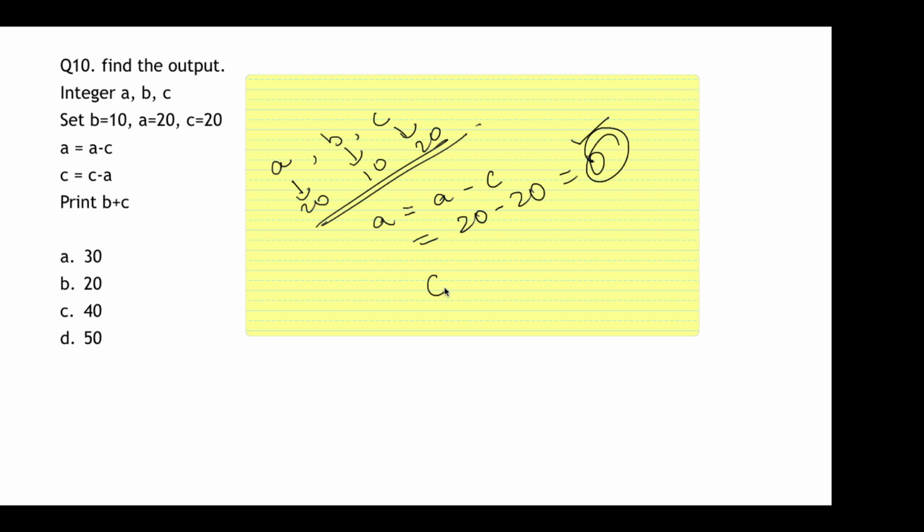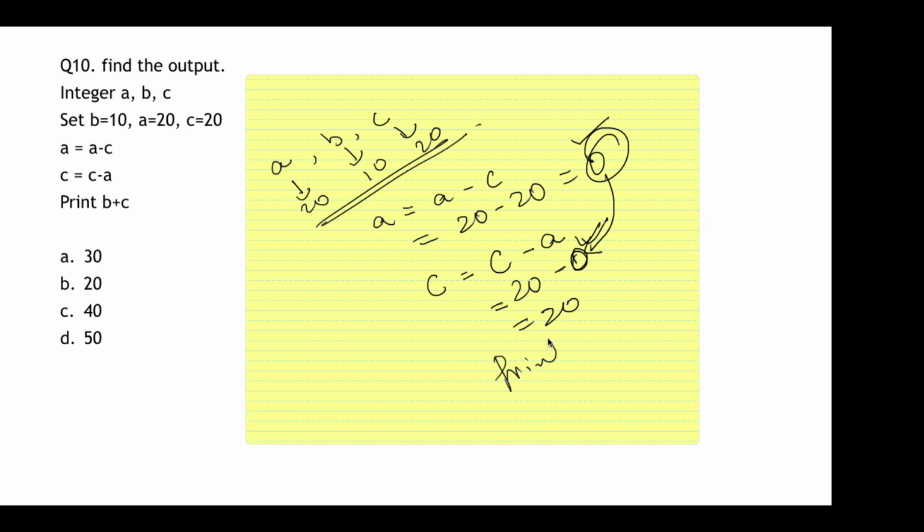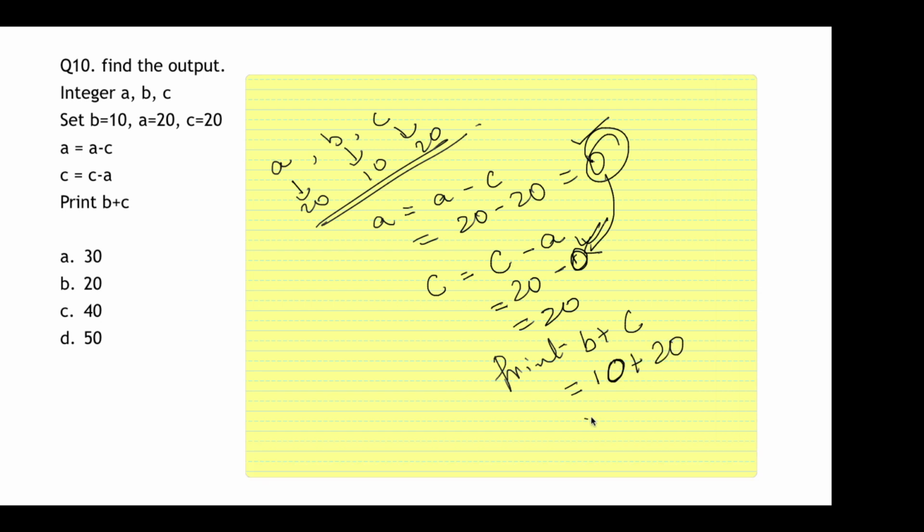Now, c = c - a. What is the value of c? It's 20. And what is the value of a? It is 0. So 20 minus 0 is again 20. Finally, it says print b + c. The value of b has never been changed, so it is 10, and the value of c is 20. So the answer is 30. That is option A.